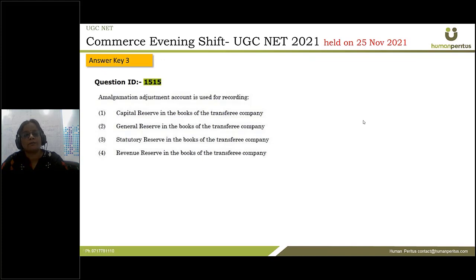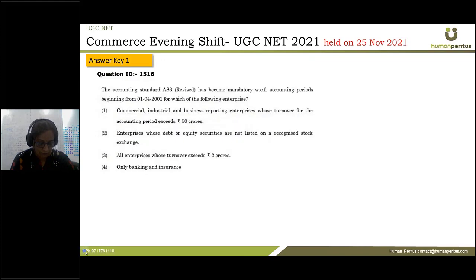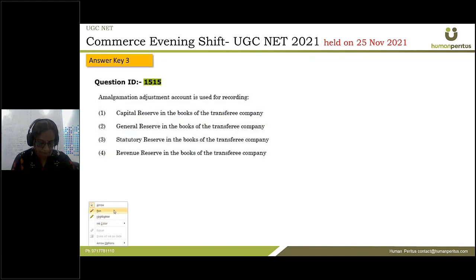The need to prepare this account arises whenever there are statutory reserves which have to be maintained in the books of the transferee company, which were previously there in the books of the transferor company. So the answer key to this question is amalgamation adjustment account is used for recording statutory reserves in the books of transferee company. This is the correct answer.